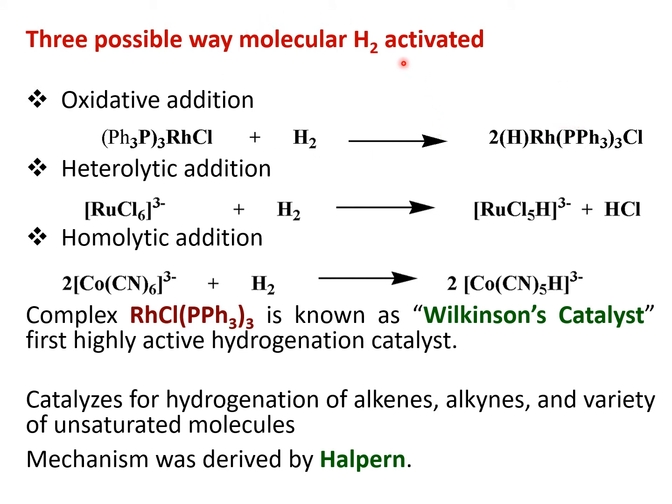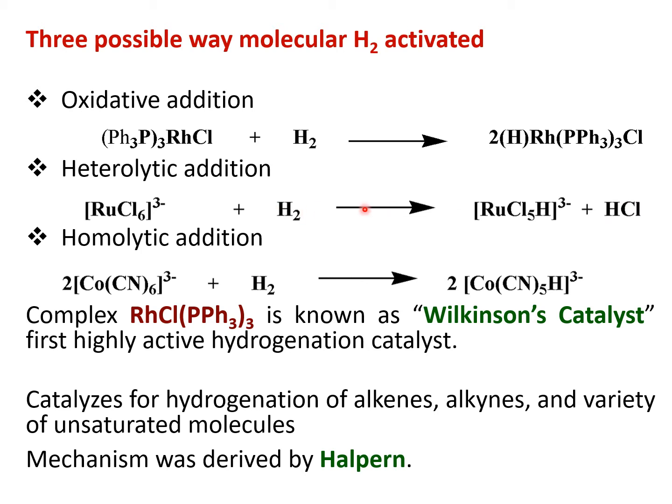Or the hydrogen can be activated in a heterolytic fashion. What do we mean by heterolytic? For example, when a ruthenium chloride based catalyst is treated with hydrogen, a ruthenium chlorohydride complex can be formed in which one hydrogen is in the anionic form and the other hydrogen is in the cationic form.